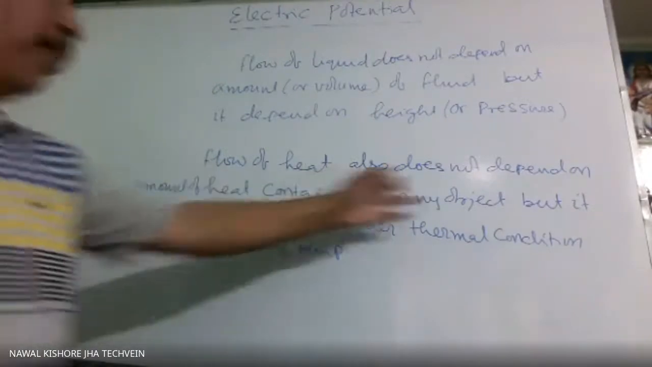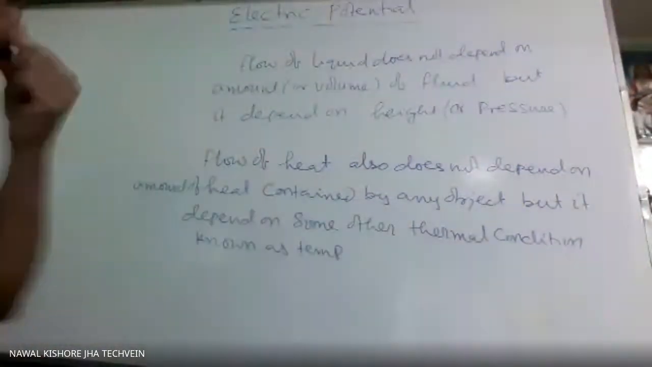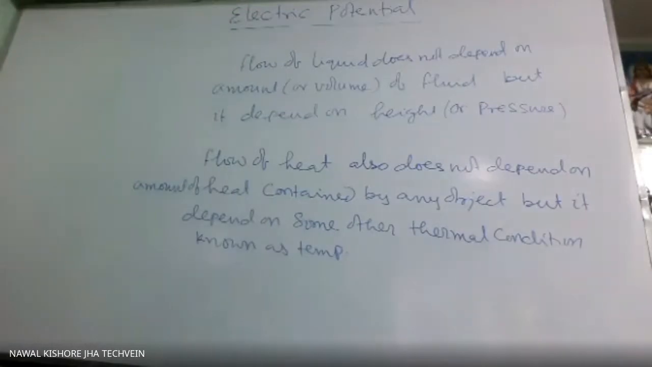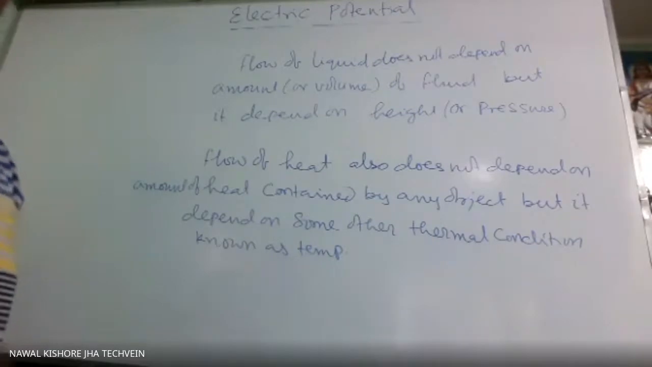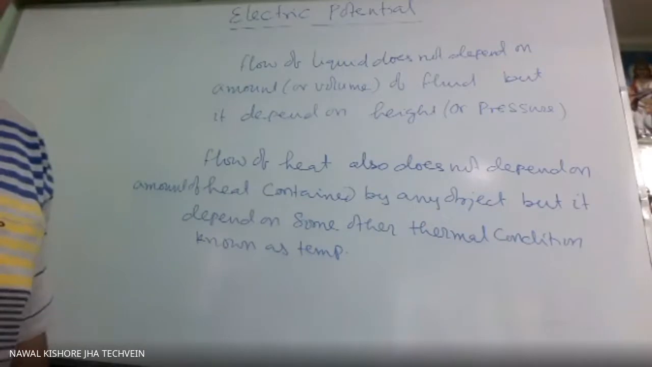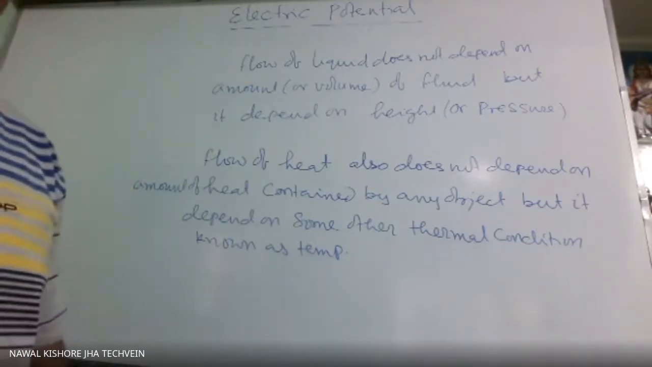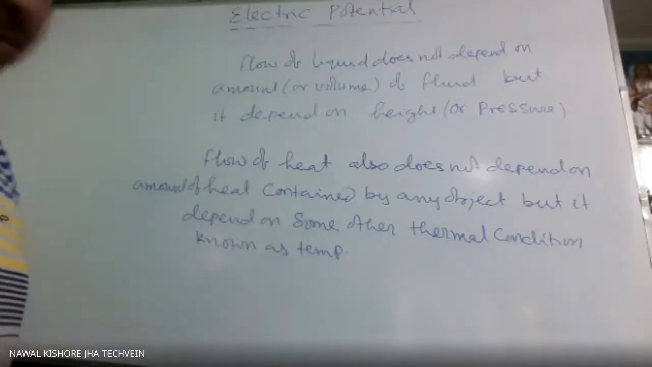So flow of heat also does not depend on amount of heat contained by any object, but it depends on some other thermal condition that we call temperature. We know heat always flows from higher temperature to lower temperature till both the objects come to the same temperature, that is, till thermal equilibrium is achieved.